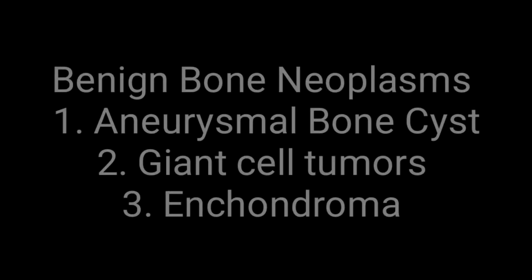A lucent bone lesion with grossly expansile characteristics can also be seen in different benign bone neoplasms like aneurysmal bone cyst. In the unfused metaphyses or epiphyses following fusion of the growth plate, internal septa and fluid levels can also be seen on CT and MRI in aneurysmal bone cyst with a grossly expansile component.